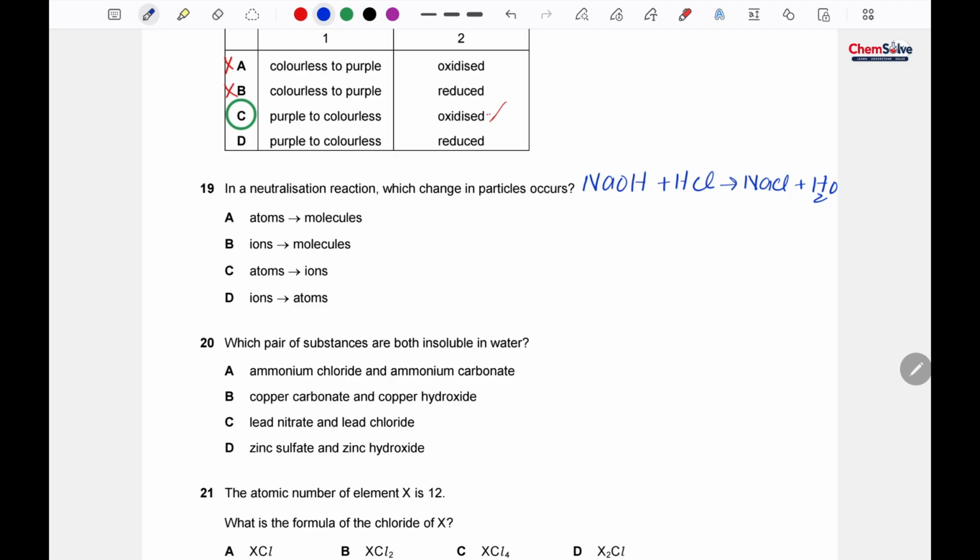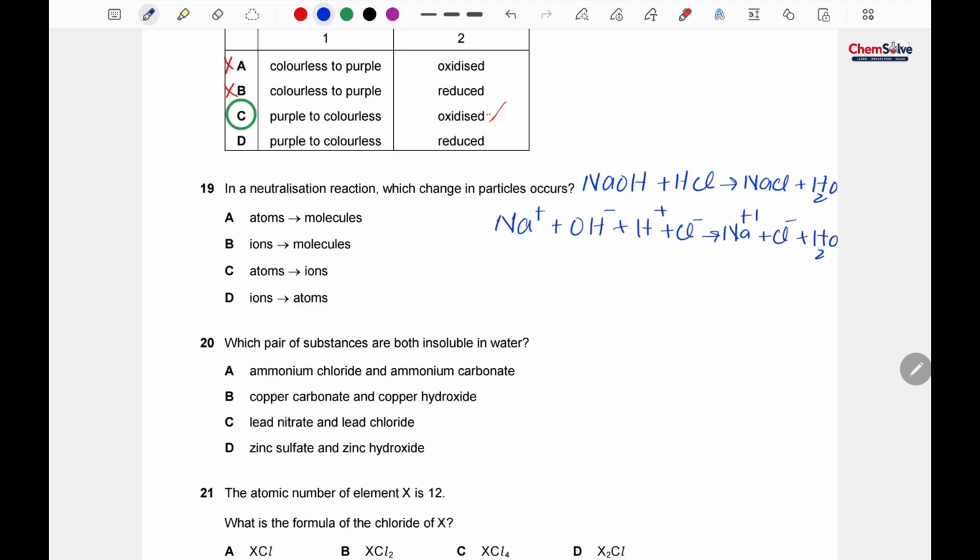In the start of this paper, we have already written ionic equation, and we know that basically we have to ionize Na positive and OH negative, H positive and Cl negative, and of course Na positive and Cl negative.